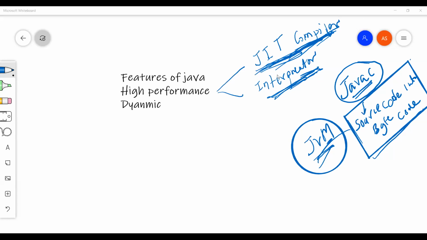The interpreter is one line at a time. Perfect, yeah, Alan, right. What is the main purpose of JIT? JIT is basically converting bytecode into machine readable code. But when these two work together, in terms of performance it makes the execution fast. The compiler is more for the entire program.